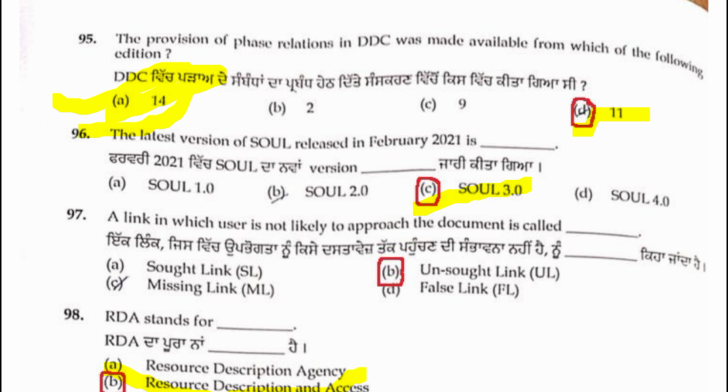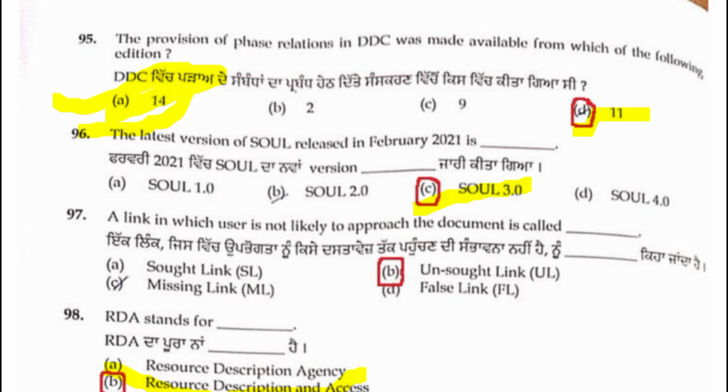Next, 96th question. The latest version of SOUL was released in February 2021. That is the latest innovation, the latest point. SOUL, everyone knows, is software for university libraries. It's developed by INFLIBNET. Now it is SOUL 3.0. Earlier SOUL 2.0 was released. So in this year 2021, in February, SOUL 3.0 was released. 96th, C is the correct answer, friends.